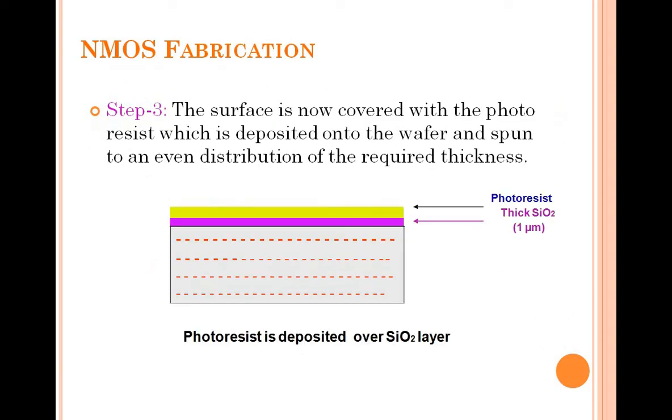Now the third step. After having the silicon dioxide, the surface should be covered with a photoresist layer on the wafer, and it should be evenly distributed over the thickness. It should not be somewhat less, it should not be somewhat greater. It should be evenly distributed over the whole layer. First was your pure silicon crystal, then onto that we add 1 micrometer of silicon dioxide layer, and onto that we add the photoresist layer. Now these are the 3 steps.